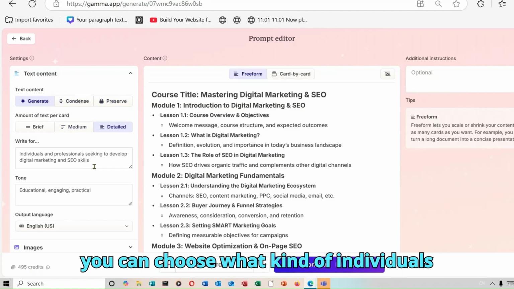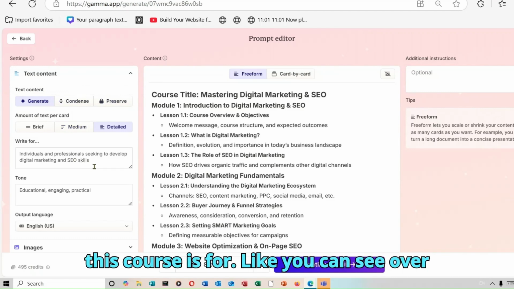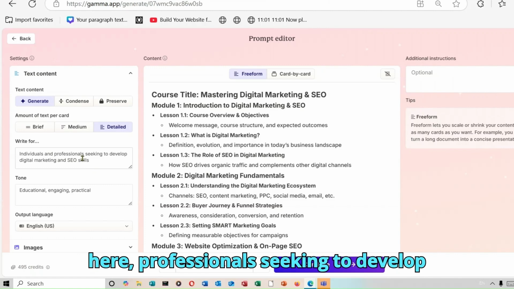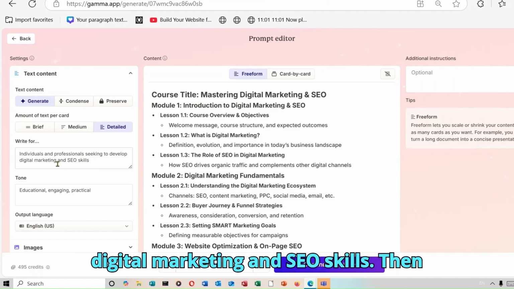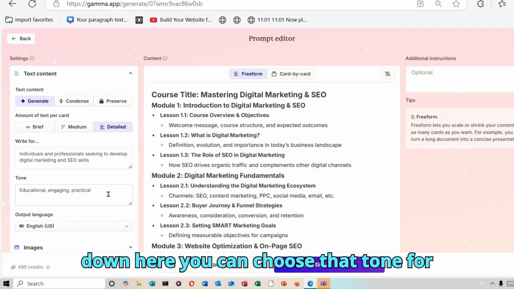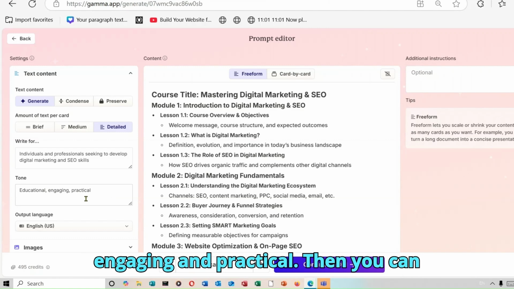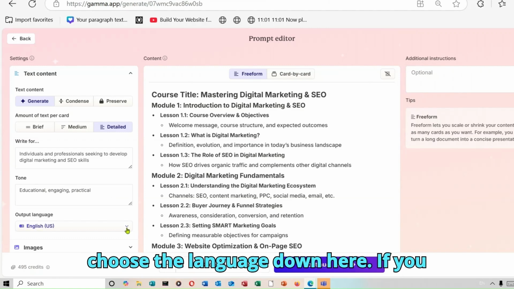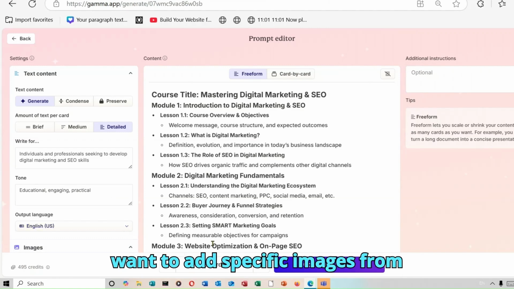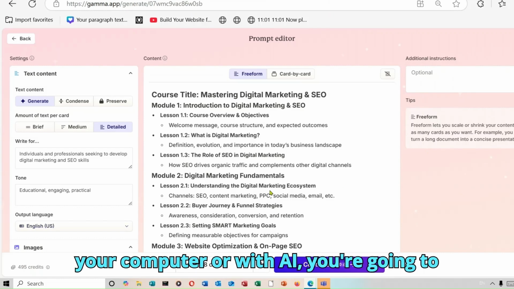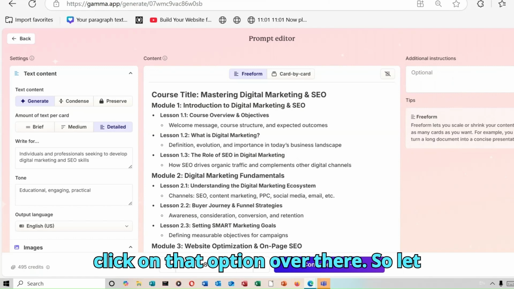Then down here, you can choose what kind of individuals this course is for. Like you can see over here, professionals seeking to develop digital marketing and SEO skills. Then down here, you can choose the tone for your course. So it's educational, engaging, and practical. Then you can choose the language down here. If you want to add specific images from your computer or with AI, you're going to click on that option over there.